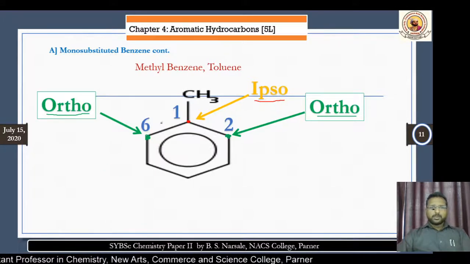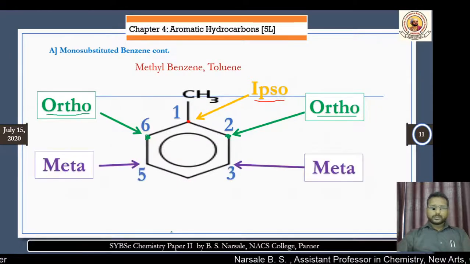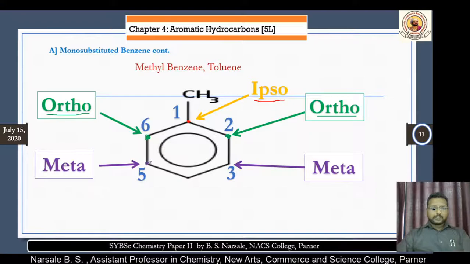Now, if you go further, why are they the same? Because the structure is symmetric, and as the structure is symmetric, both are the same. Similarly, these two are the same. Let's look at number 3 and number 5. Both are the same. That means carbon number 3 as well as carbon number 5.